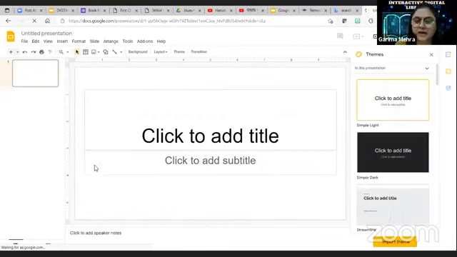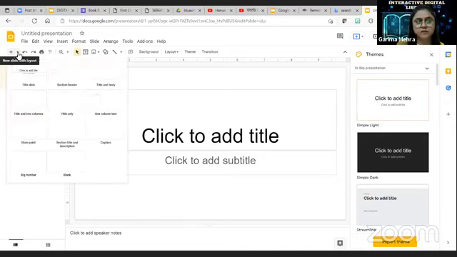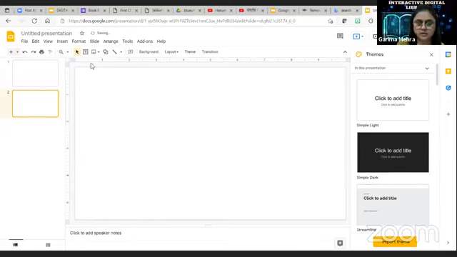As you can see, by default we have the title presentation. We want to make a customized digital library, so we will convert it to a blank slide. So this is our blank slide.